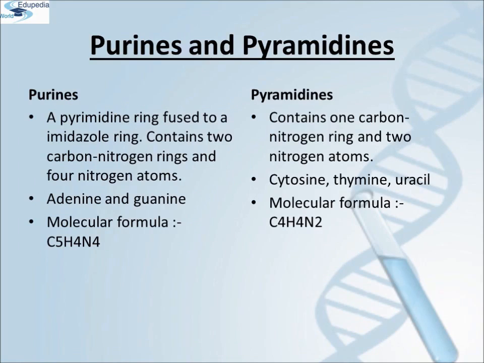Purines and pyrimidines. Purines: a pyrimidine ring fused to an imidazole ring contains 2 carbon-nitrogen rings and 4 nitrogen atoms. Adenine and guanine are examples of purines, and the molecular formula is C5H4N4. Pyrimidines: it contains 1 carbon-nitrogen ring and 2 nitrogen atoms. Cytosine, thymine and uracil are examples of pyrimidines, and the molecular formula is C4H4N2.